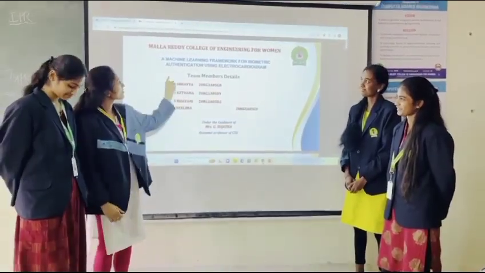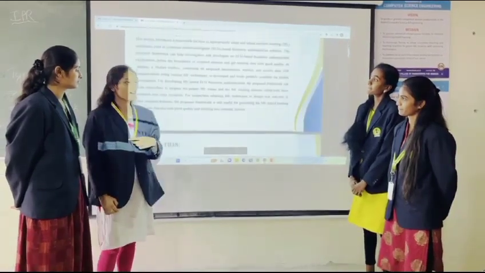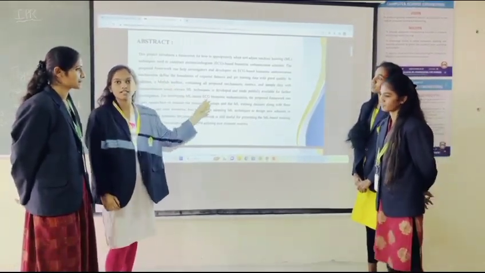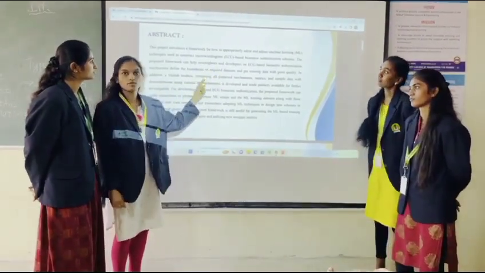The title of our project is Machine Learning Framework for Biometric Authentication using Electrocardiogram. Myself Shravya. Coming to the abstract, this project introduces the framework, how to adapt and adjust the machine learning techniques to construct the electrocardiogram using biometric authentication.